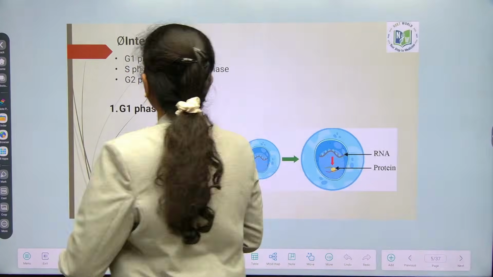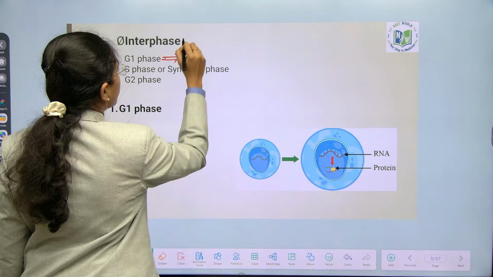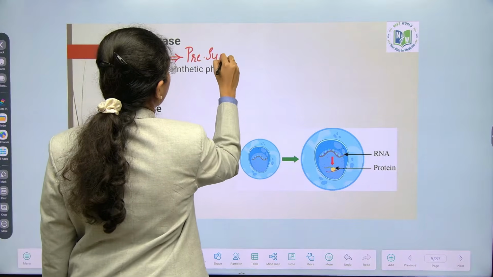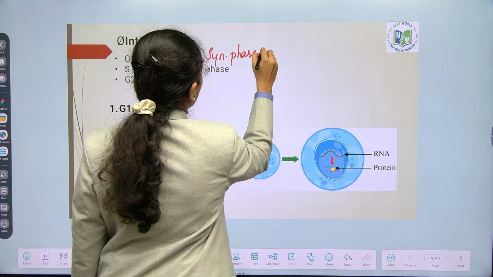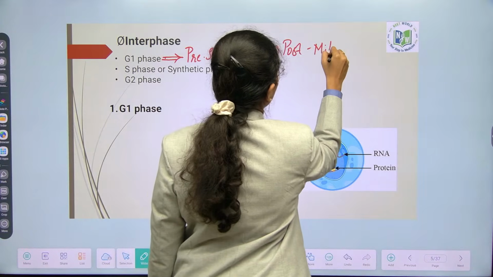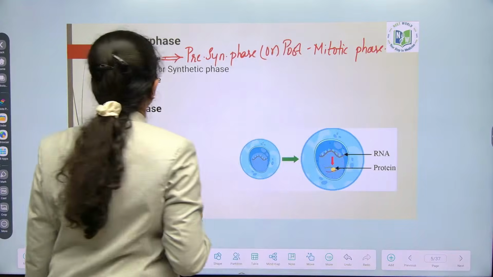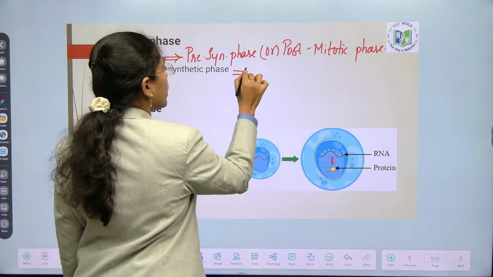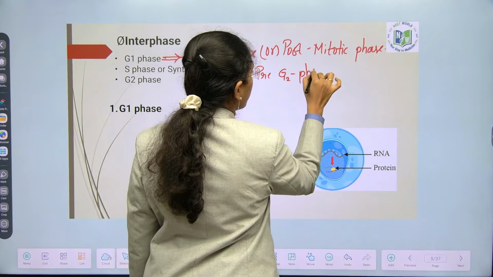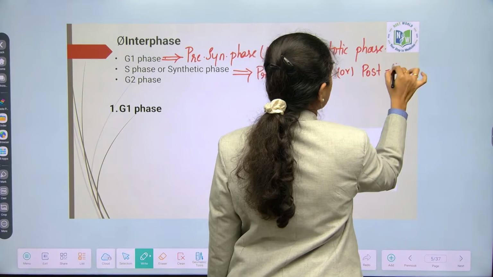Take the synonyms properly. G1 phase also known as pre-synthetic or post-mitotic phase. S phase is known as pre-G2 or post-G1 phase.